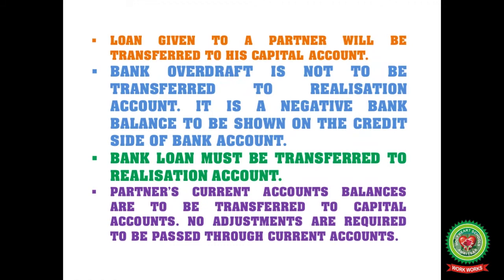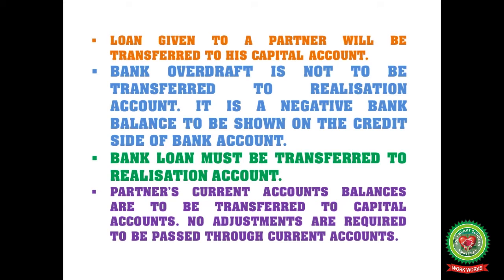What are the guidelines? Number one, a loan given to a partner will be transferred to his capital account. And bank overdraft is to be transferred to the realization account. It is a negative bank balance, shown on the credit side of the bank account.